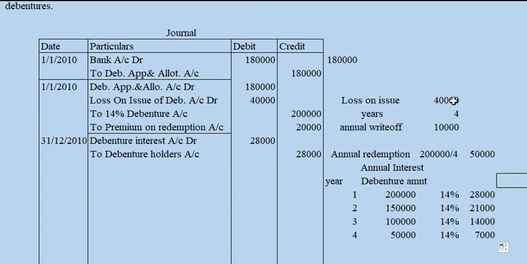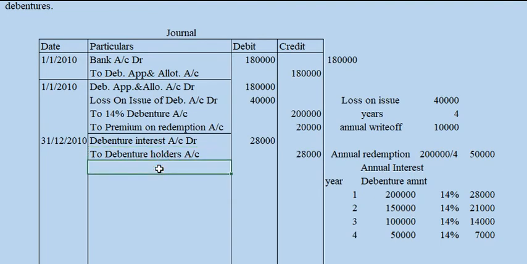Here the annual redemption amount is equal every year, so there won't be any change in the write-off amount of this loss. But there will be a difference in the interest amount, because each year 50,000 is redeemed, so interest will be payable only on the balance amount of the debenture. So the first year's debenture interest account debit to debenture holders 28,000.